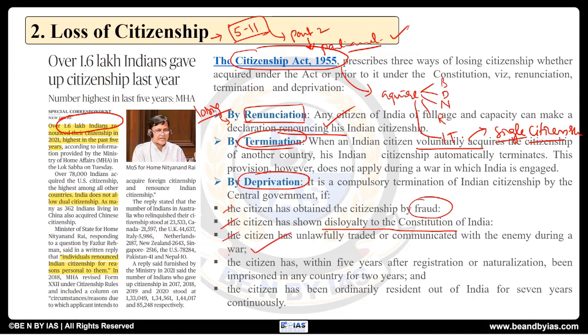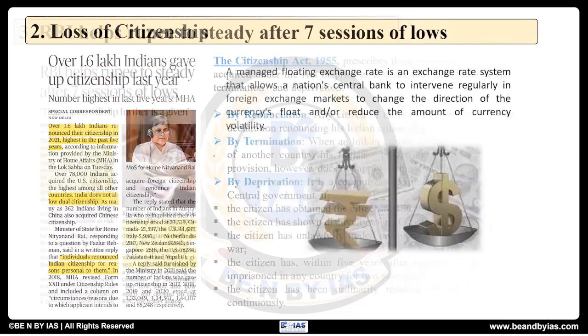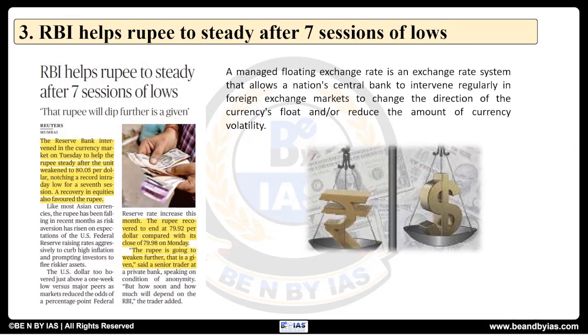So these conditions are given. If they are done, then it will be compulsorily terminated. So these are all important for prelims as well as mains purpose. Okay, so go through it. Next, the next article is RBI helps rupee to steady after 7 sessions of lows.